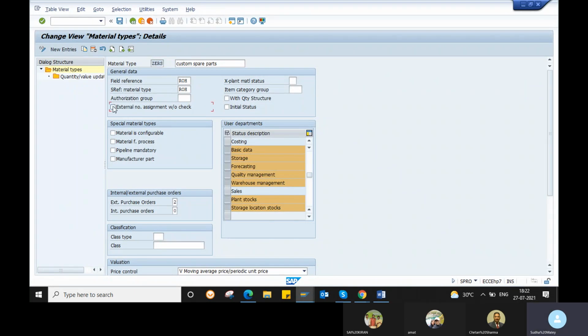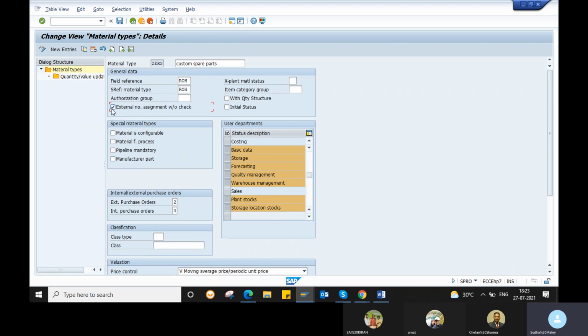Okay. So if you want an external number range for the specific material type, then you can check the external number assignment without check. If you want an external number range only for this material type, and you do not want an internal number range, then you can check this external number assignment. But if you do not want an external number range, then you can uncheck.